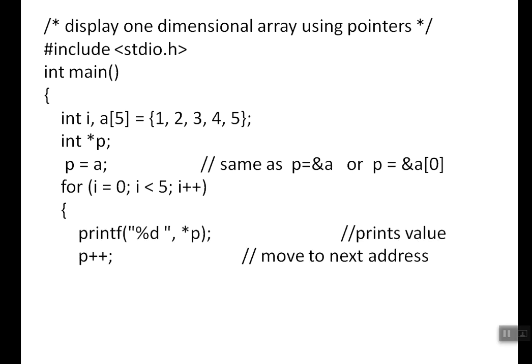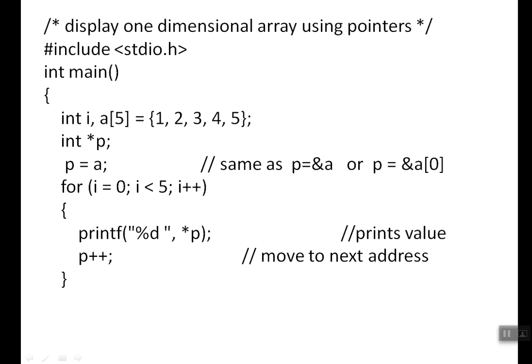Okay, so p plus plus will take the next address. Again, next iteration, i equal to 1, yes, the condition is true. Again star p, where we are now in this address, right? Star p, print the output as true. Again plus plus will go to the next address.